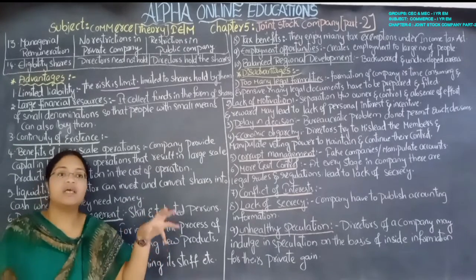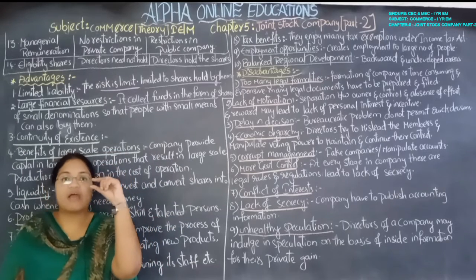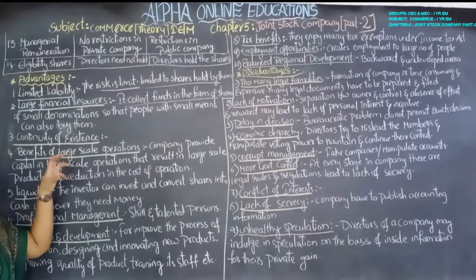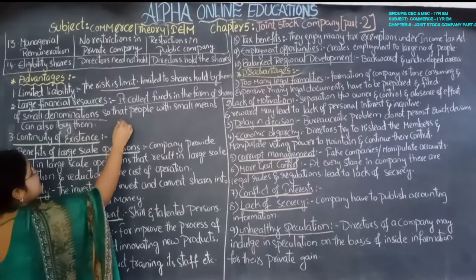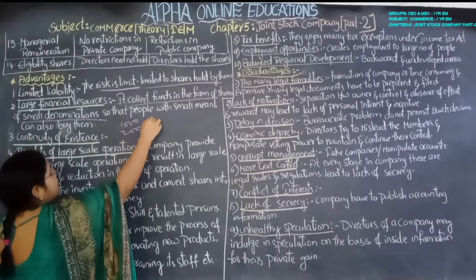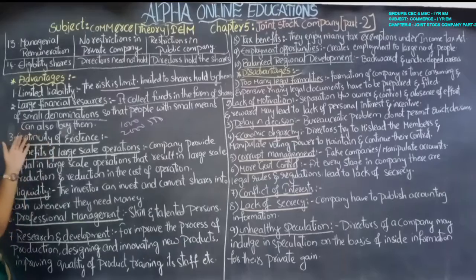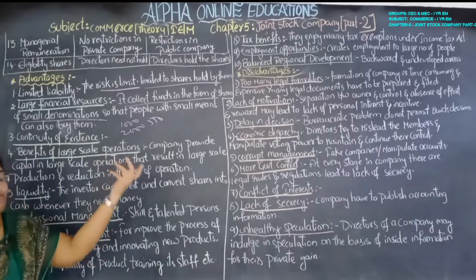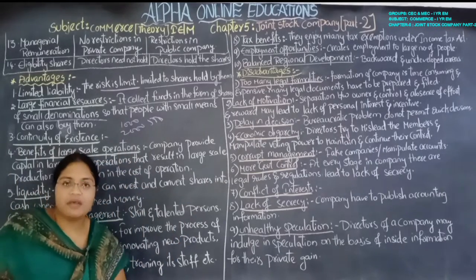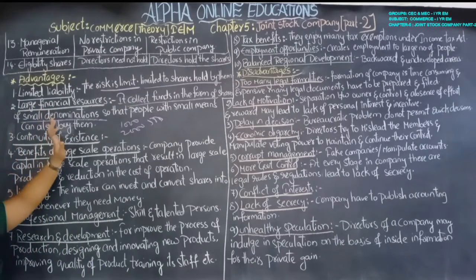As I have told you, capital means a bulk amount, shares mean small units of amount. They collect those amounts in the form of shares from the public in small denominations, like 1,000, 2,000, 500, so that people with small means can also buy them. If the value of the share is 1,000, we can easily buy the share. In this way they gather a large amount of finance for the company.